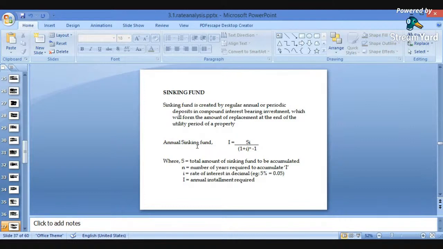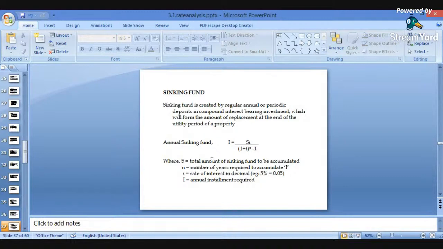Here the annual installment required for the sinking fund, capital I, is equal to capital S into small i, divided by 1 plus i raised to n, minus 1. So capital I stands for the annual installment required, that is equal to S into i divided by (1 plus i) raised to n minus 1.